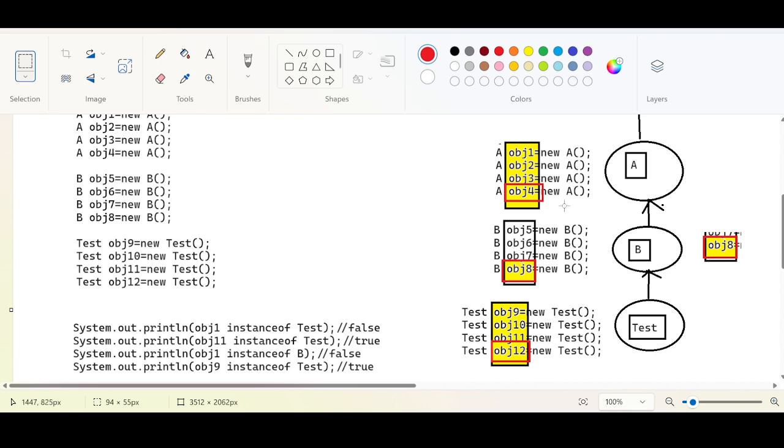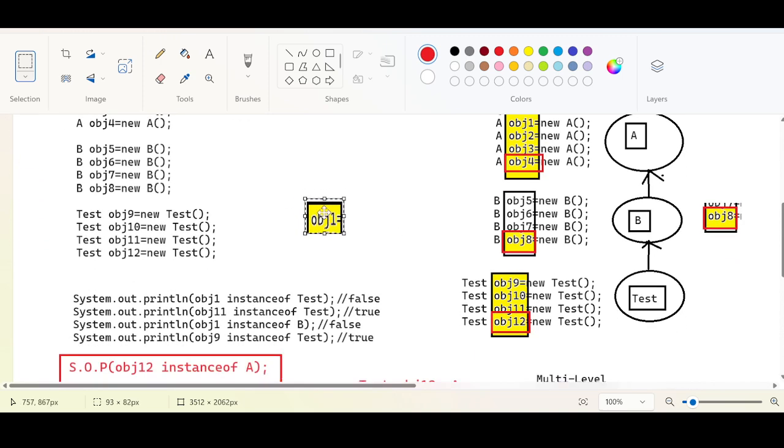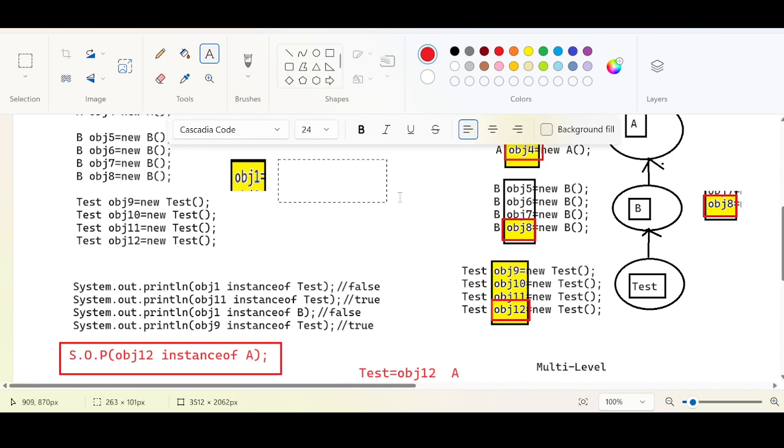Now my question for you is, very simple question. I think you will be able to answer this. We'll deal with obj1. Obj1 instance of A, first question.